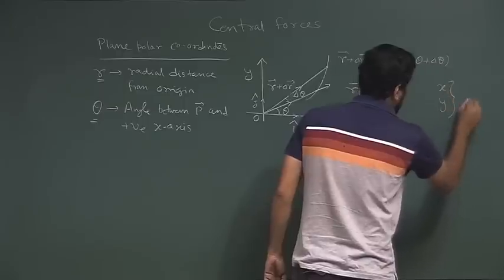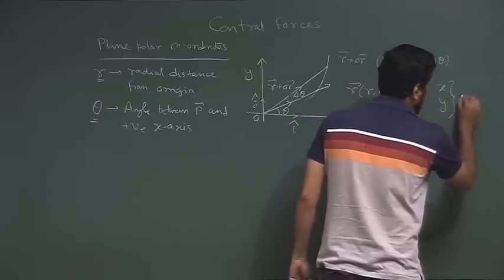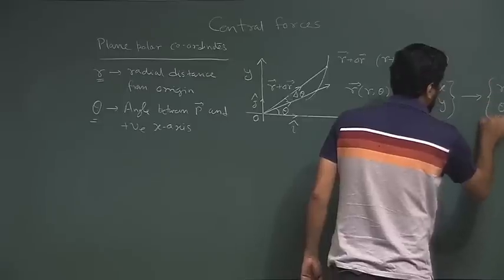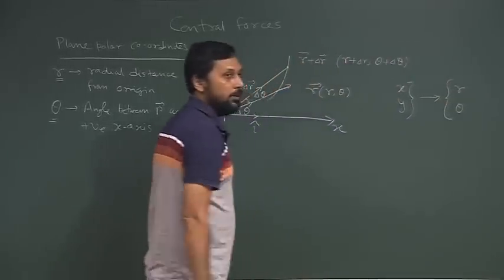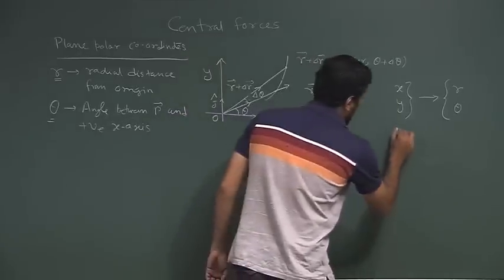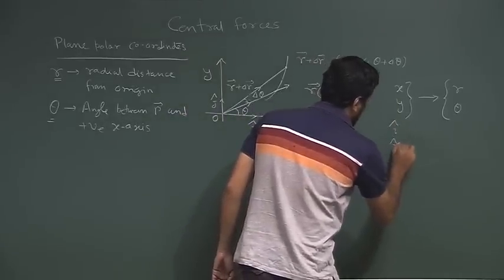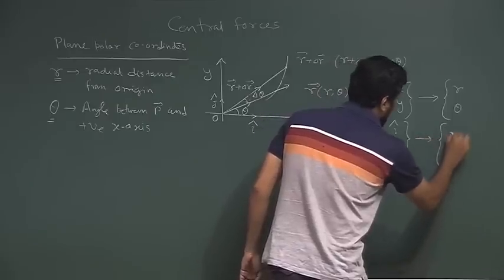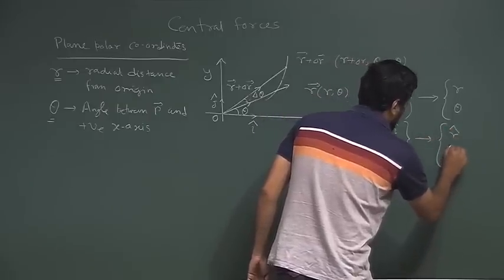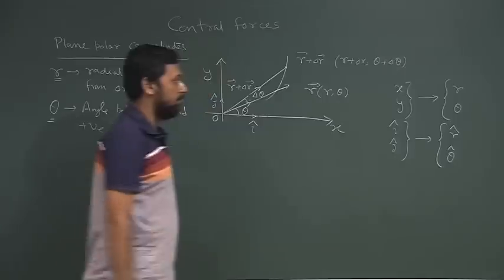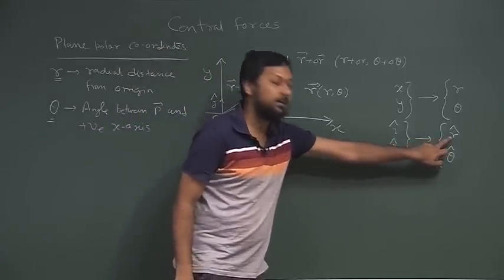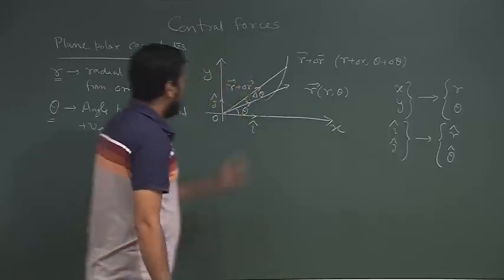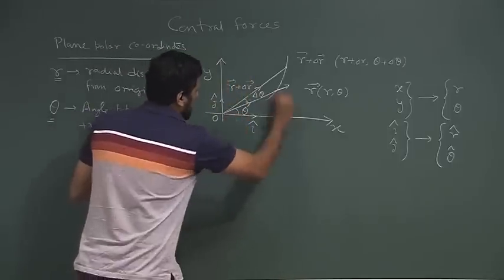So, let us say when we have x, y in the Cartesian coordinate system, we have equivalently r, theta in the polar coordinate system. When we have i cap, j cap in Cartesian coordinate systems, we equivalently have r cap and theta cap in polar coordinate systems. So, r cap being the unit vector along r and theta cap being the unit vector along theta.